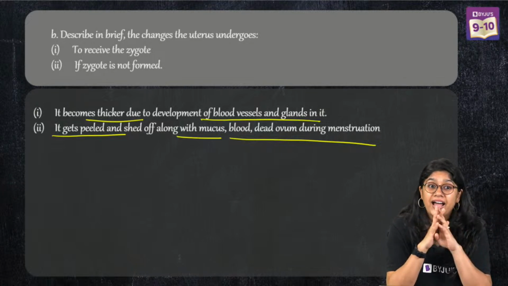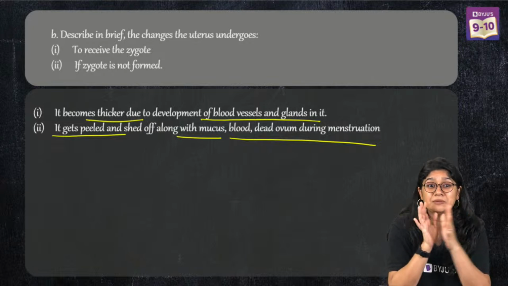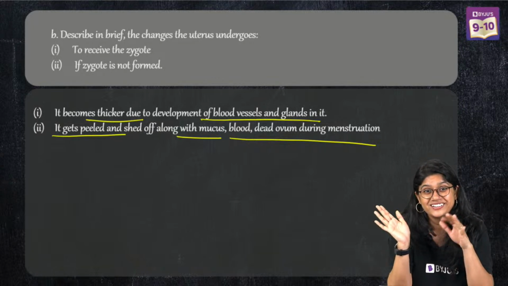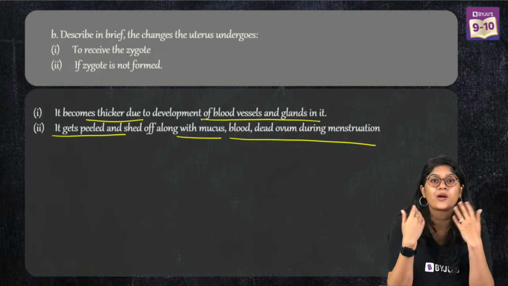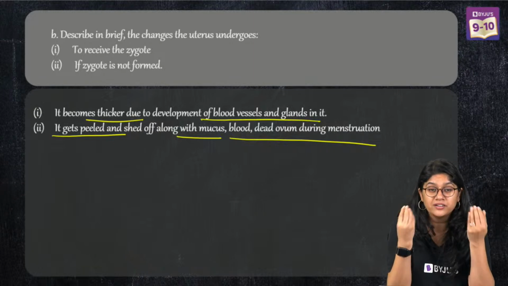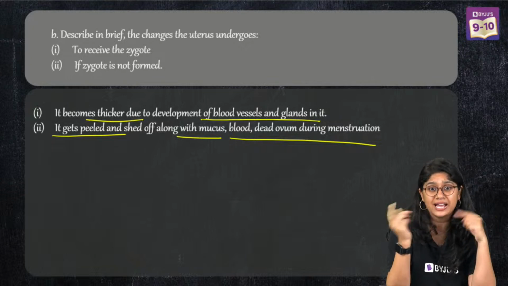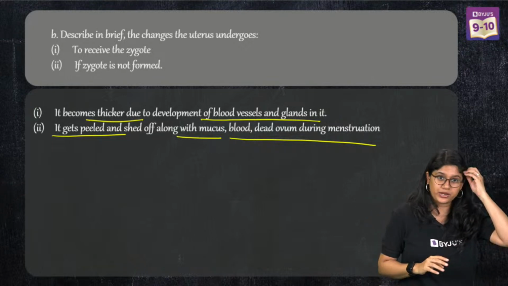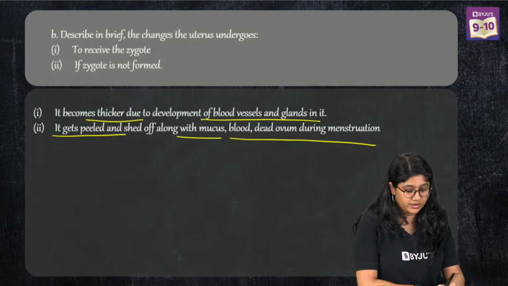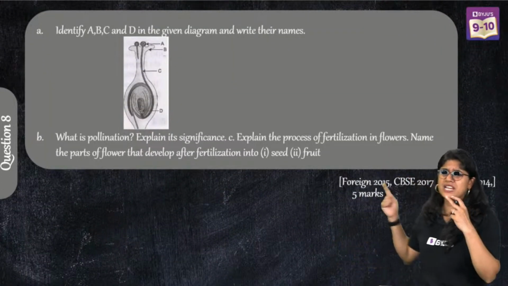Don't write placenta. Placenta is very different. It actually helps in providing the nourishment. Placenta is one very important part, right? It actually helps in the exchange of nutrients and gases between mother and the fetus. Okay? Very good everyone.